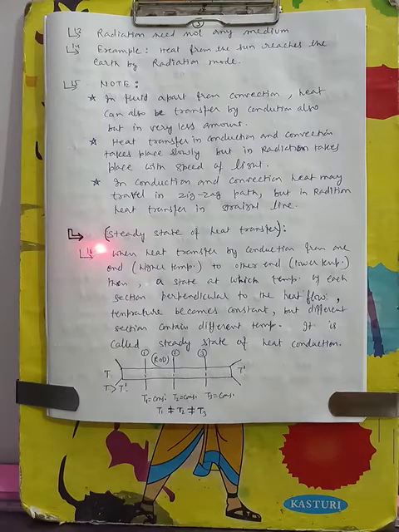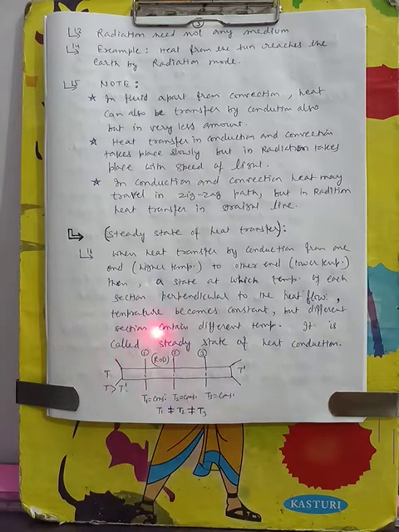Let us see the steady state of heat transfer. What is the steady state of heat transfer? Suppose this is a body. One end of the body is at temperature T and the other end is at T dash, and T is greater than T dash. So heat will transfer from higher temperature to lower temperature, so heat will flow from T to T dash.